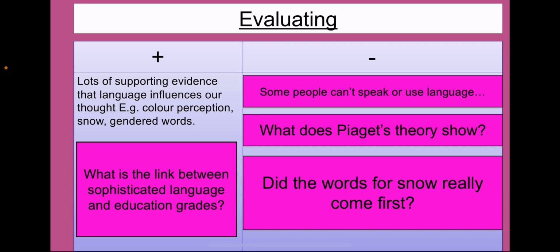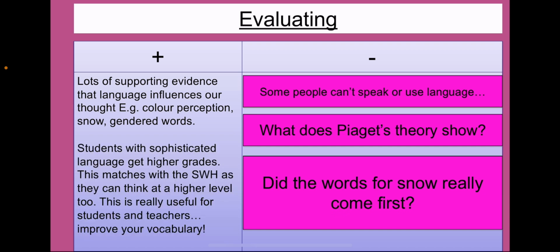Next one says, what's the link between sophisticated language and education grades? Well, it actually turns out that students who have a higher level and a more sophisticated language actually go on to get higher GCSE grades. Now, this matches up with the Sapir-Whorf hypothesis because these students with a more sophisticated language are able to think at a higher level. So it shows that their language is influencing their thinking process and their thought ability.